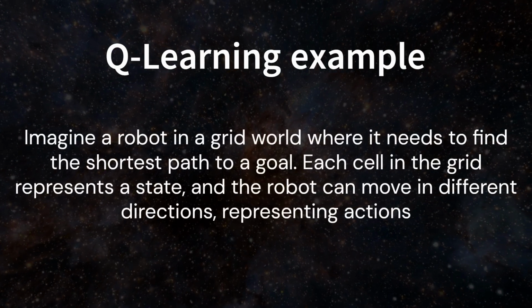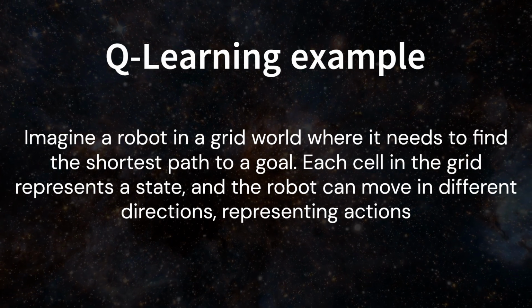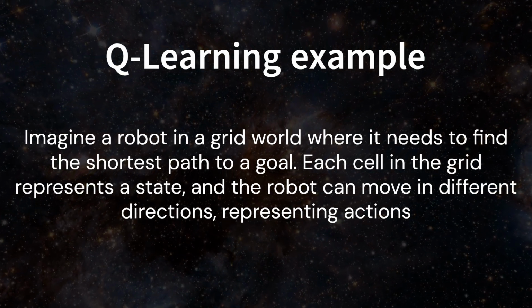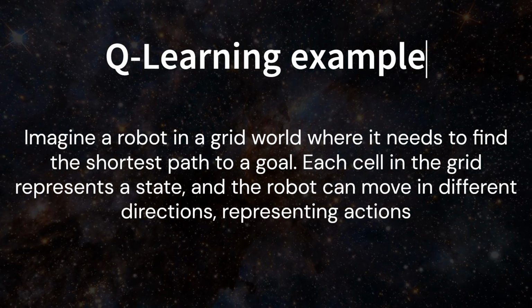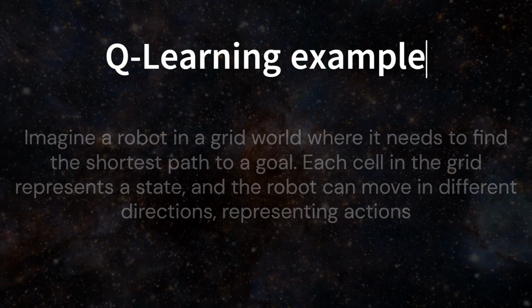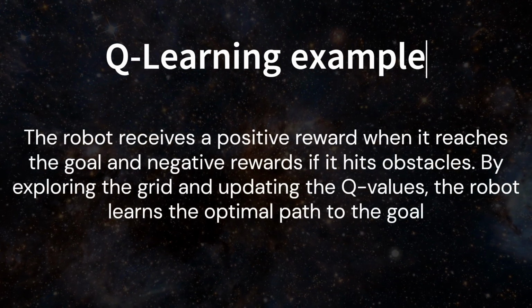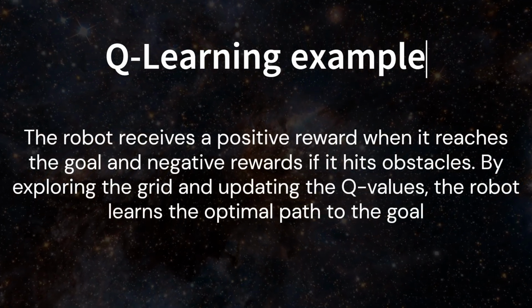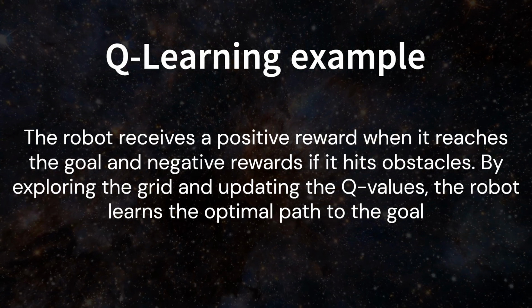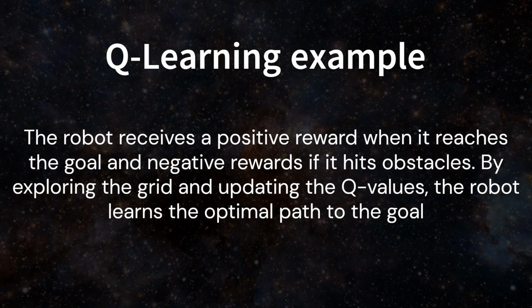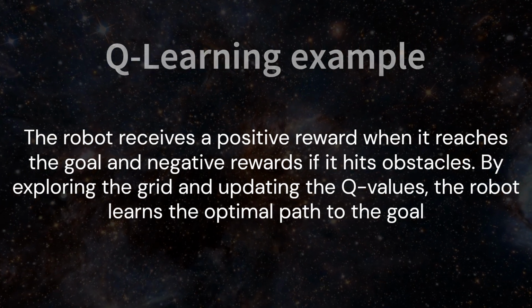Let's break it down with a simple example. Imagine a robot in a grid world where it needs to find the shortest path to a goal. Each cell in the grid represents a state, and the robot can move in different directions, representing actions. The robot receives a positive reward when it reaches the goal and negative rewards if it hits obstacles. By exploring the grid and updating the Q values, the robot learns the optimal path to the goal.